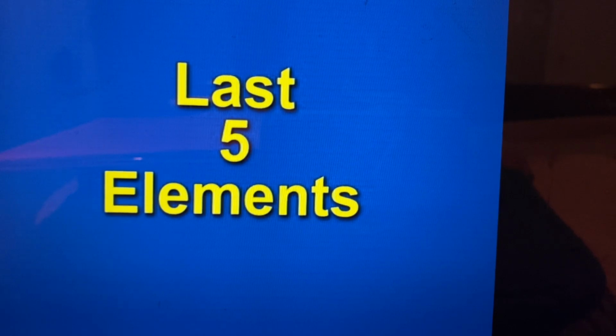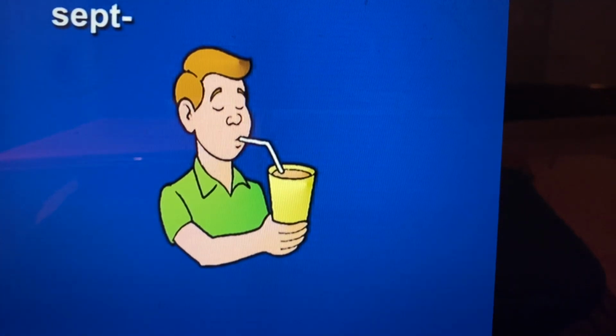And now the last 5 elements in this lesson. Next, the element sept. Sept sounds like sipped. Here's an image of someone sipping a drink through a straw. Sept, sipped. Sept means wall or fence.